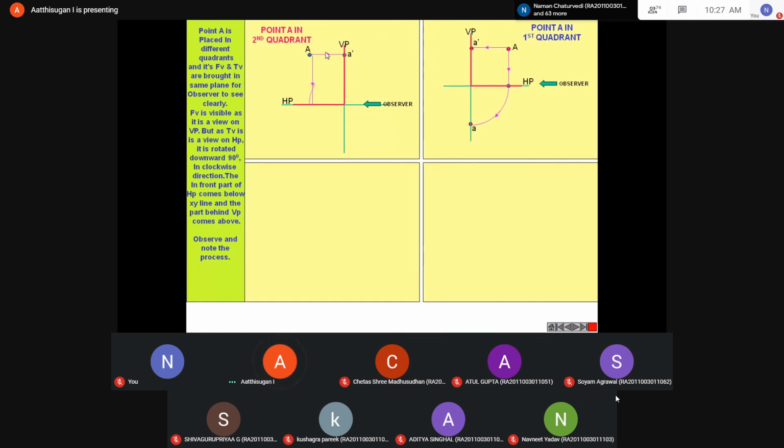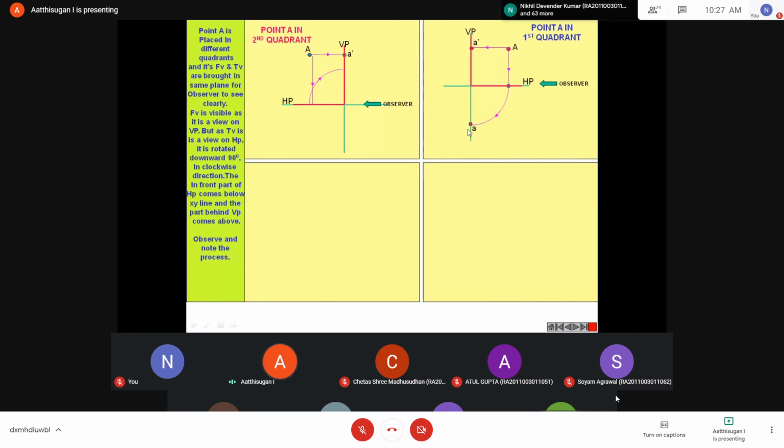Next, I told you, the same step you have to follow: rotate HP 90 degrees in the clockwise direction. When I rotate clockwise, the HP will come below. Here both the front view and top view will be coming above the reference plane. So A and A dash will be above the reference plane. Our point is easy.